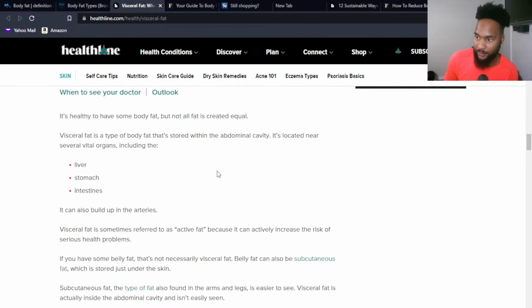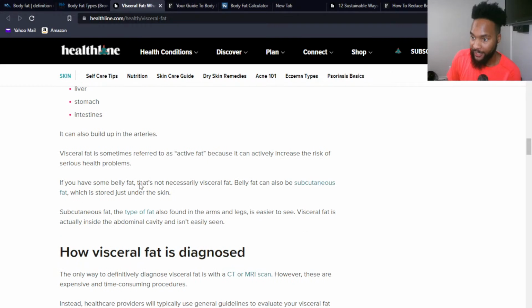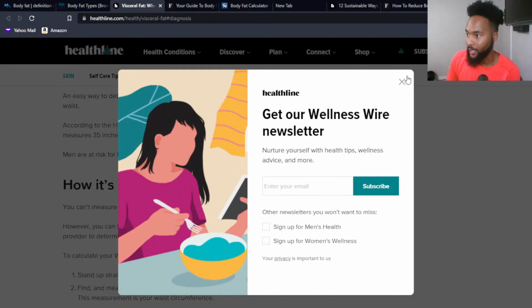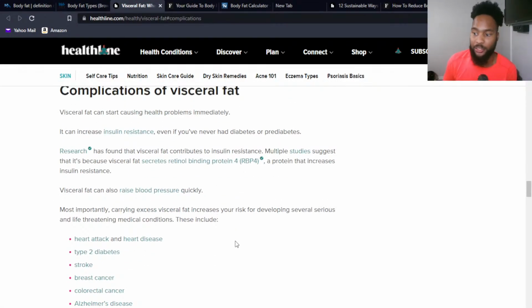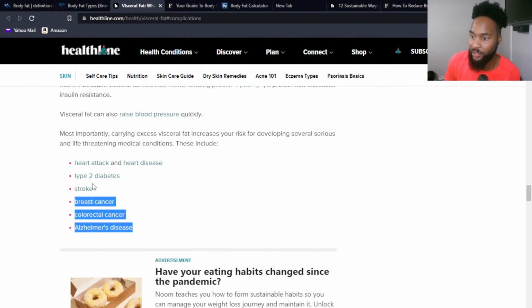Visceral fat real quick. We talked about this already. Just wanted to give you a couple more nuggets here on visceral fat. This is the fat that's deeper inside our body that helps surround, insulate and protect our organs. If you notice that you have extra belly fat, too much belly fat, that's a good indicator that you have too much visceral fat, and I don't want that. And if you have too much visceral fat, the same things that we just talked about apply.